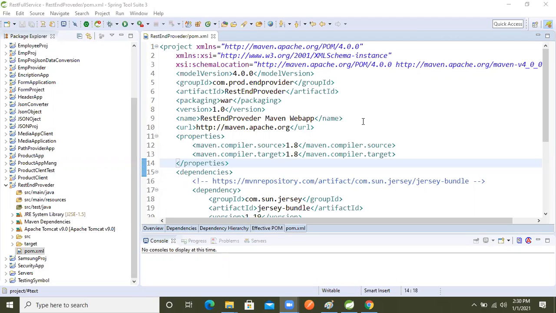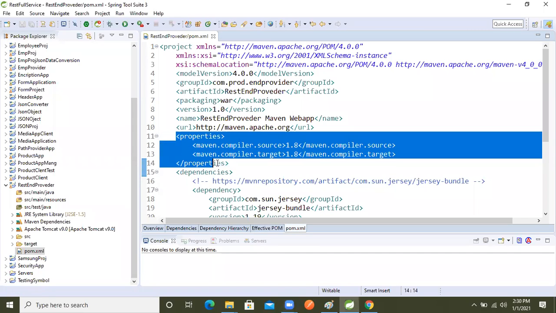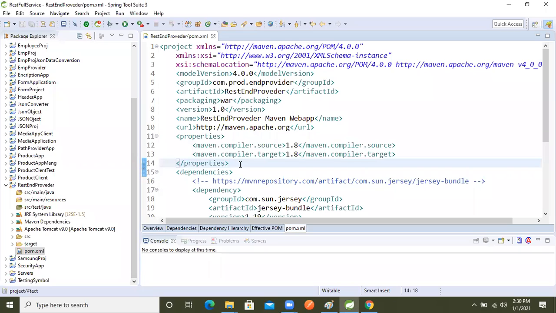Okay, and the next question. You are using Apache Tomcat as the server. As a server, I'm using Tomcat only to run our endpoint, right? Means the provider. Any doubt? What is Apache Tomcat? No, this is Apache, the compiler you are talking about, right? The Maven compiler source.